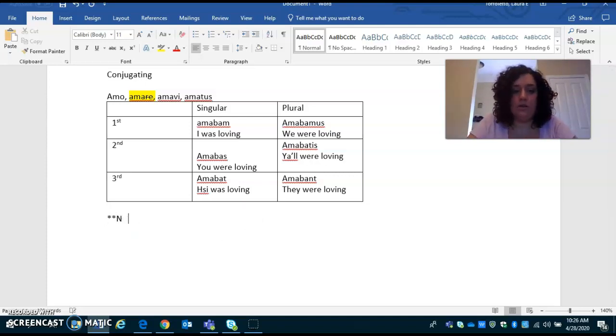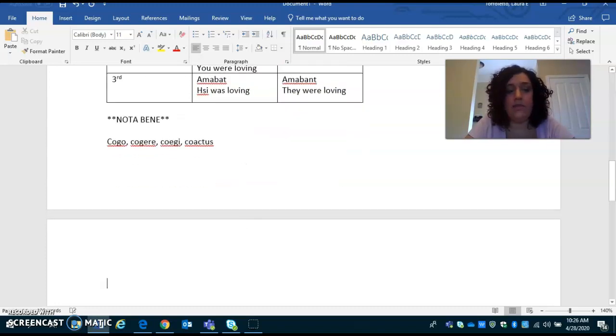Now, we remember when we're dealing with conjugations, the third and the fourth conjugation worked a little differently. And we remember how to spot those. So third conjugation does not have a line above the E, and the fourth conjugation has an I. So we're going to use cogo, cogere, coegi, coactus. That's my third, okay? And then we have venio, venire, veni, ventus.